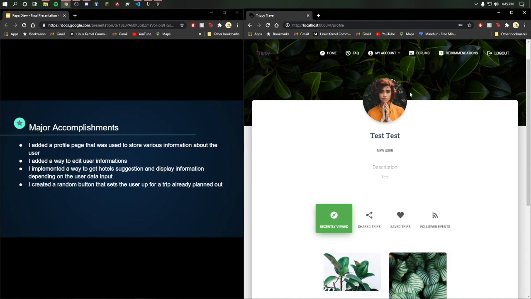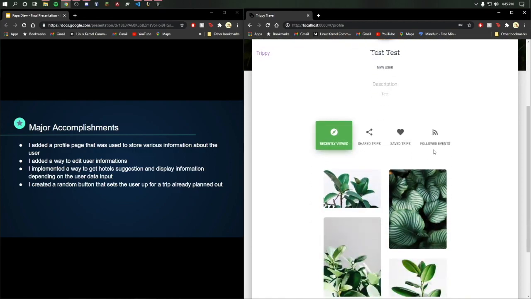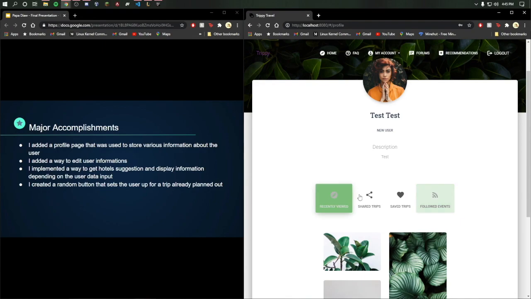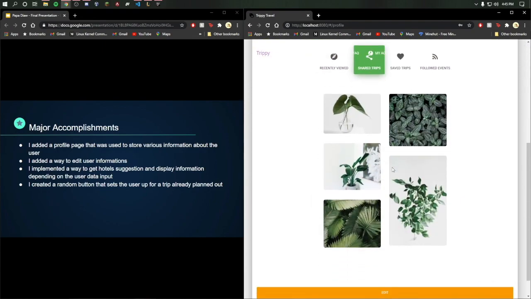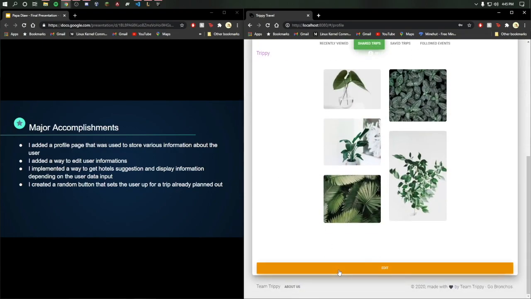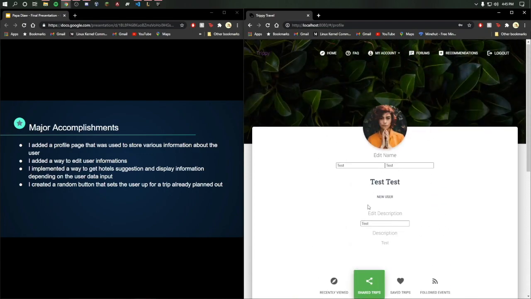And here we can see there is the user name, the description for the user and whatnot, and different tabs so that the user can see his different interests and whatnot. I was responsible for having this page. I added a way to edit the user information, so I also added this button right here, which allowed me to edit the name and whatnot of the user. So we can have the user modify their name if they have to, and also the description, CS student.